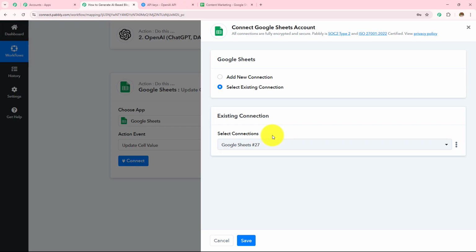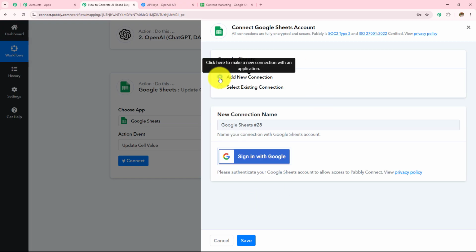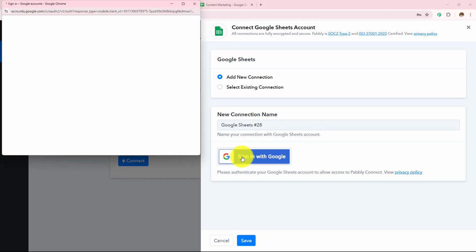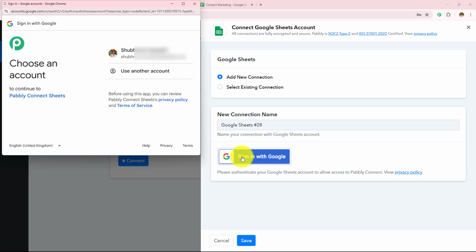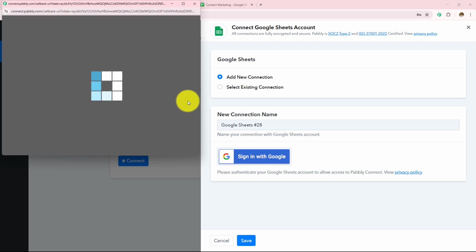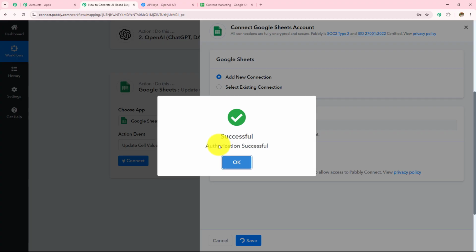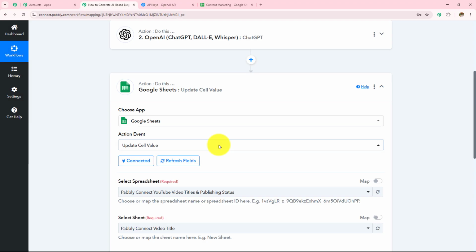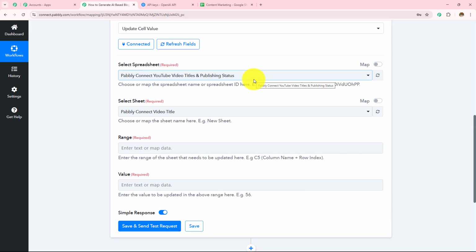If you have an existing connection, go with save. If you don't have one, click on this add new connection, then click on the sign in with Google. Here you need to choose the account where you have logged in your Google Sheets. And after choosing your account, you simply need to grant the permissions by clicking on this allow. It is always advisable to keep your applications logged in for the easy authorization. And here authorization successful, which means Google Sheets is connected with Pabbly Connect.